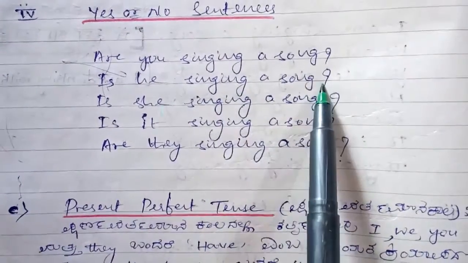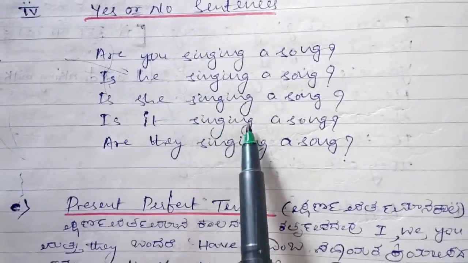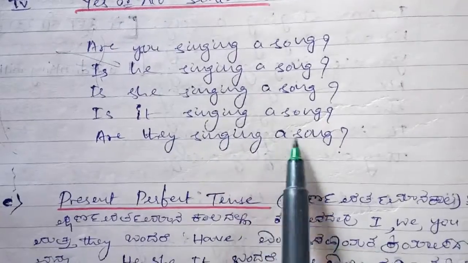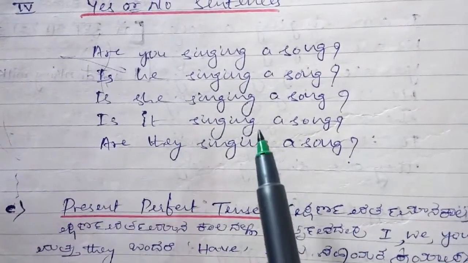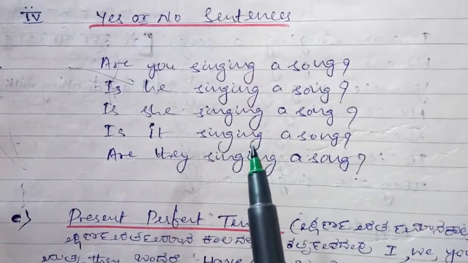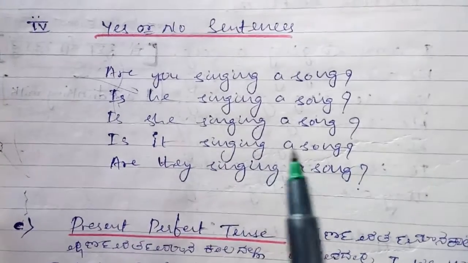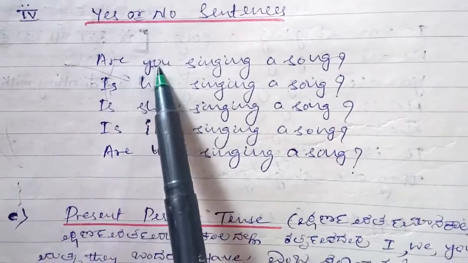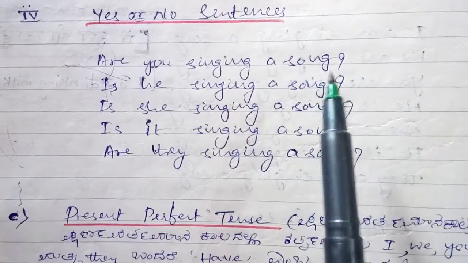Is he singing a song? Is she singing a song? Is it singing a song? Are they singing a song? So if anybody asks a question like this, you can just answer yes or no. That's it. Don't answer in a full sentence. For example, they will ask the question, are you singing a song? You just answer yes or no.